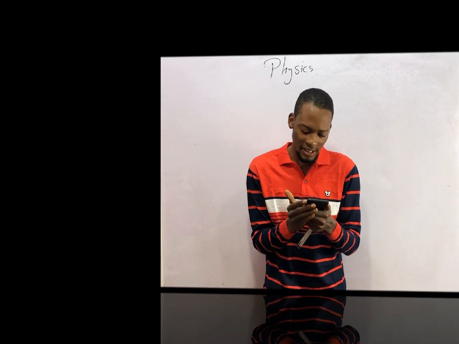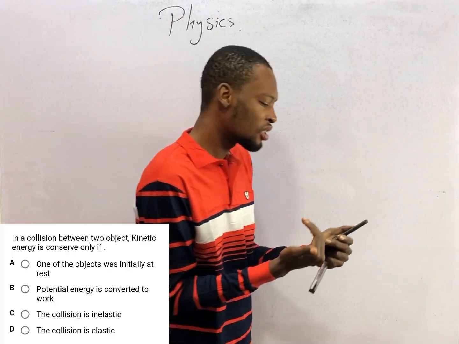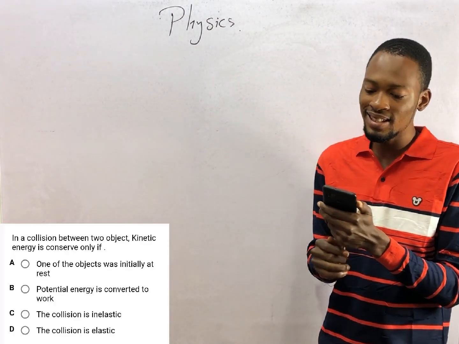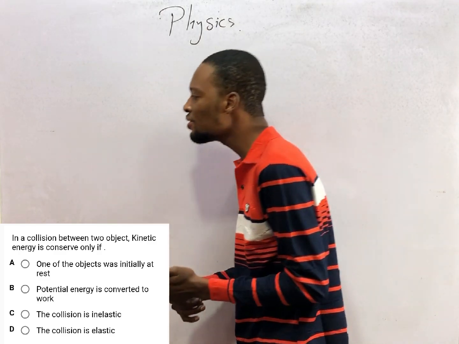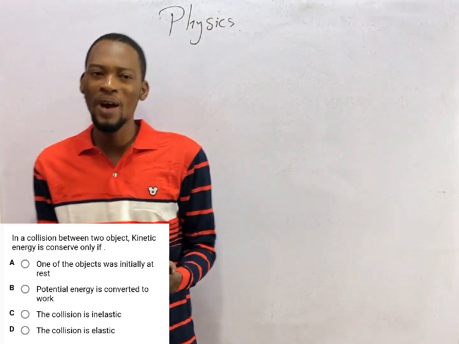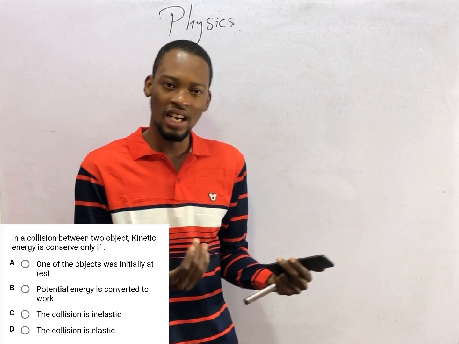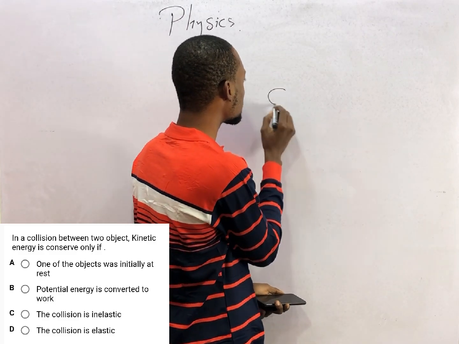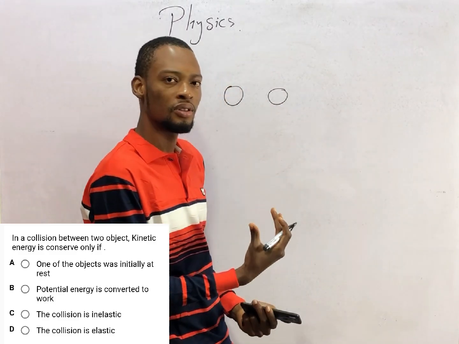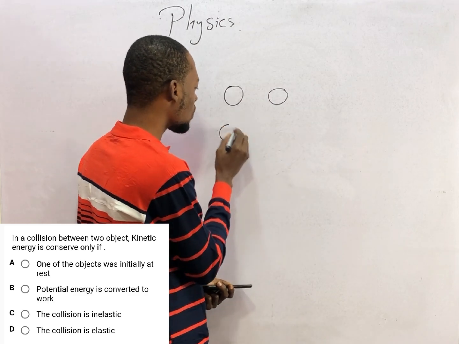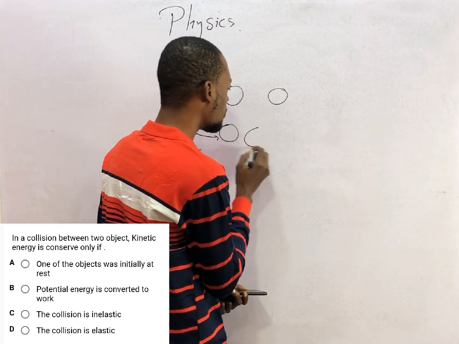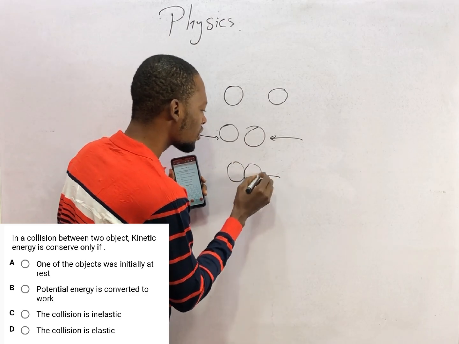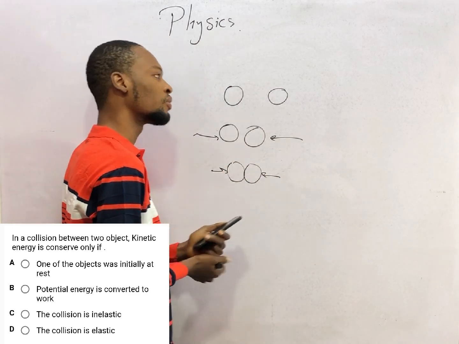The first question here says, in a collision between two objects, kinetic energy is conserved only if. When is kinetic energy conserved in collision? Now, when two bodies come in contact, there is collision. If this is one ball, this is another ball. So when they come in contact like this, they've collided, there is collision.